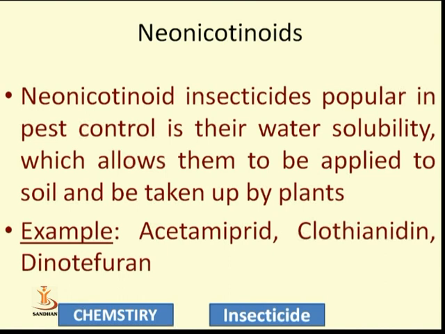If we give it through the soil, some dilution and some absorption by the roots will occur. So it is already present in the plants, and when insects suck on these materials, they can die. Examples are acetamiprid, clothianidin, imidacloprid, and dinotefuran. These are some examples covered under the title of neonicotinoids.